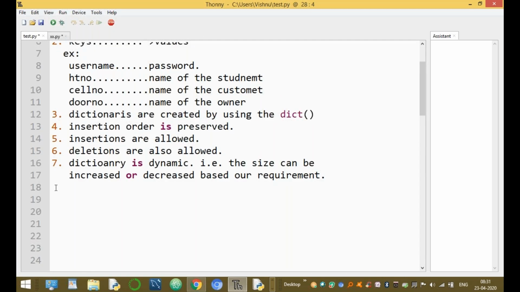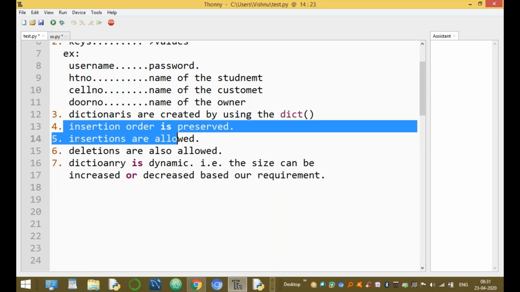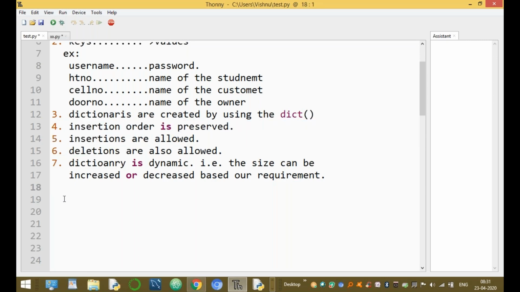So a dictionary is a collection of key and value pairs. Insertions are allowed, deletions are allowed. A dictionary is a dynamic type. And a dictionary is mutable. What is mutable? Mutable means we can change its values or its content.